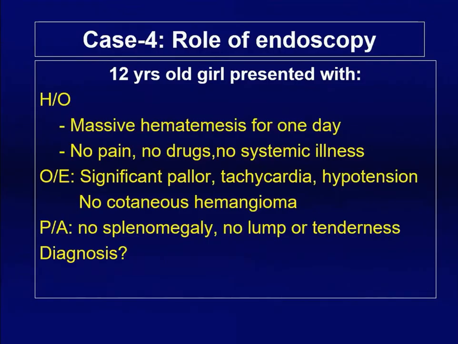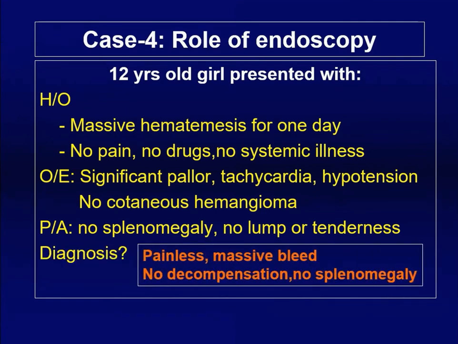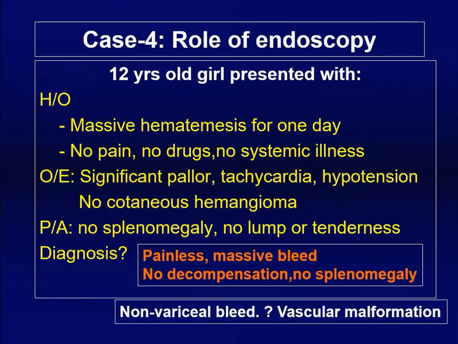The last case is a 12 year old girl who presented with massive upper GI hematemesis for 1 day, no history of preceding pain. She never took any drugs to produce ulcer, no systemic illness. She was having significant pallor, hypotension, no cutaneous hemangioma to suggest a congenital vascular malformation, and no splenomegaly either. So in that algorithm, she had a painless, massive upper GI bleed. However, there is no splenomegaly and there is no decompensation. So it looks like she has some vascular malformation.